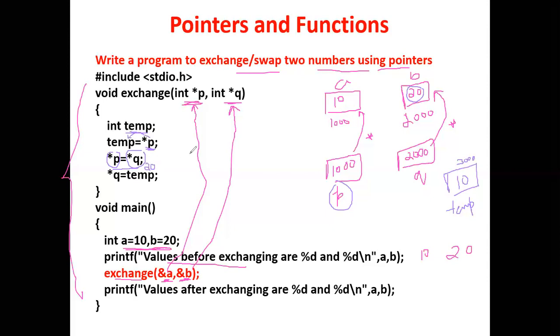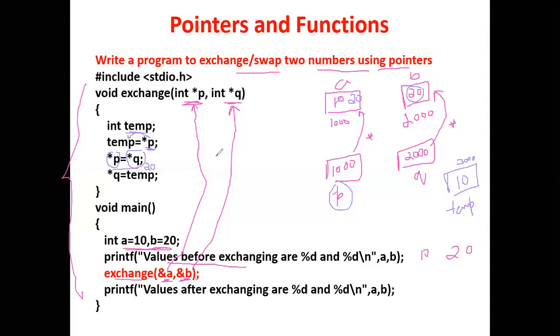So that 10 will be replaced with 20. That 20 will be placed where? In star of P. Star of P is here. So we are storing star of Q in star of P. So that 20 should be placed here. How are we doing that? We are fetching the value that is there in address 2000, that is we'll get 20. That 20 we are placing here.